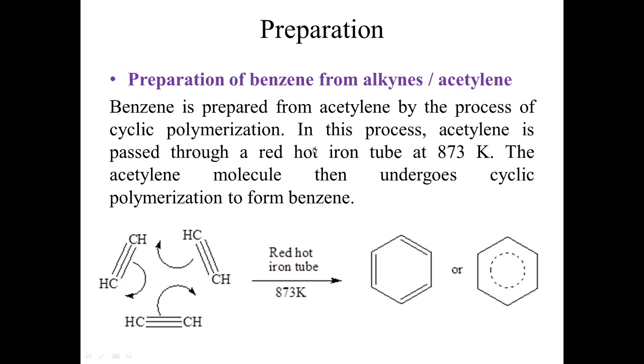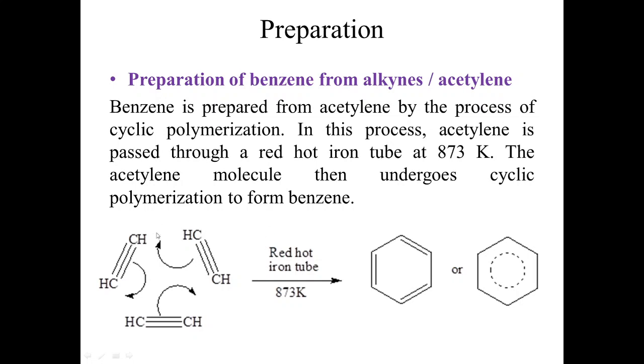Now, how can benzene be prepared? There are some synthetic methods for the preparation of benzene. We will study them one by one. First, preparation of benzene from alkynes or acetylene. Benzene is prepared from acetylene by the process of cyclic polymerization.